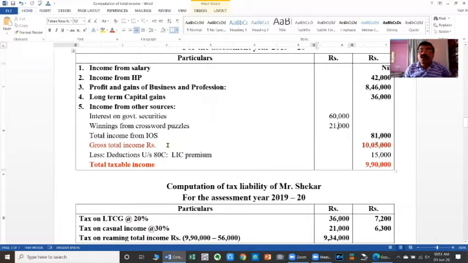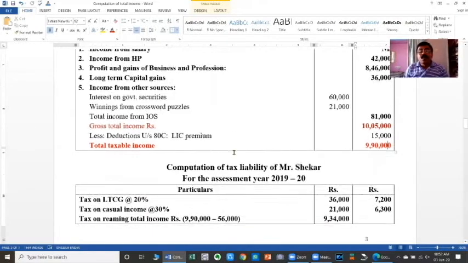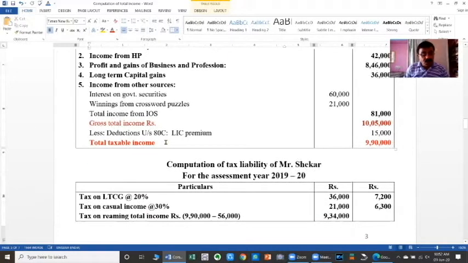From the 10 lakh 5,000 of gross total income, we have to give deductions under section 80C to 80U. Only one deduction is given, that is payment of LIC premium under 80C, 15,000, fully given. Therefore, 10 lakhs 5,000 minus 15,000, the taxable income is rupees 9 lakhs 90,000. So one step is over. Okay, that covers two steps here: one is gross total income as well as computation of taxable income. After the computation of taxable income, the third and last step in the computation of tax liability is the computation of the amount of tax payable by the assessee to the government.